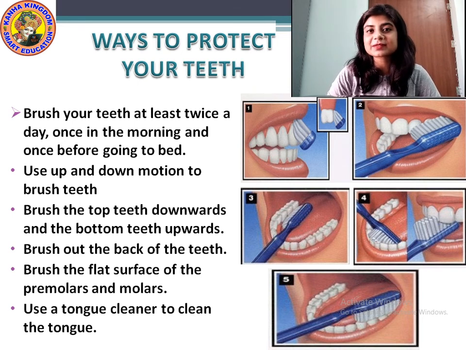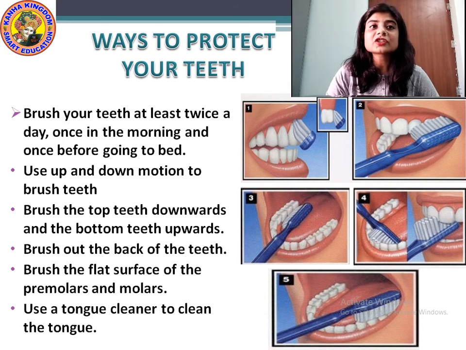Okay, these are some steps for how you should brush your teeth. The first step is to use an up and down motion, upward motion and downward motion, to brush your teeth. Then brush the top teeth downward and the bottom teeth upward. Okay, you must brush the top teeth in the downward motion and the bottom teeth in the upward motion. Okay, then brush the back of the teeth. You should also brush the back of the teeth inside the mouth, not only the front one, inside also.